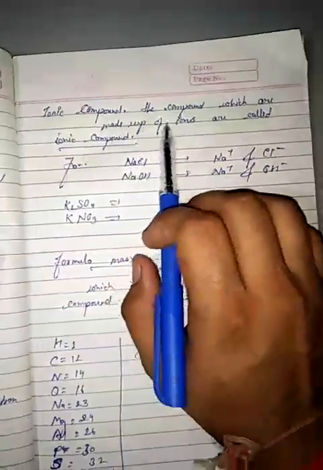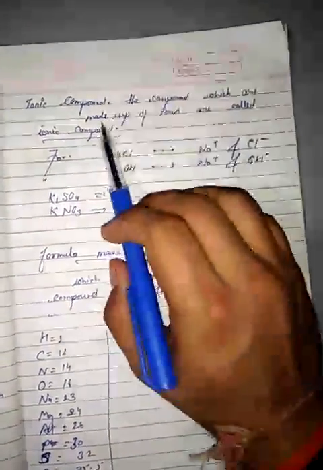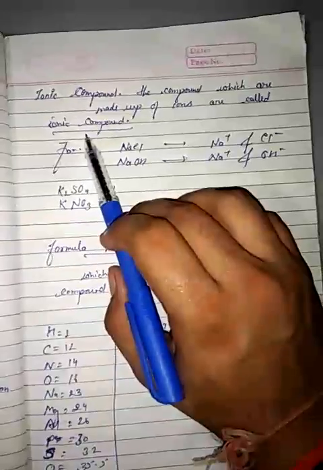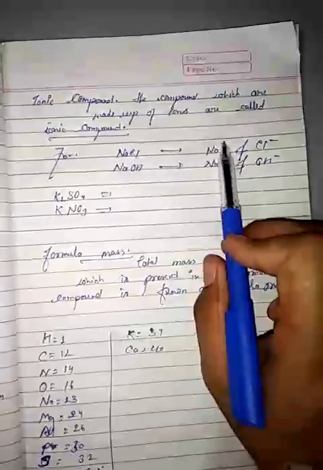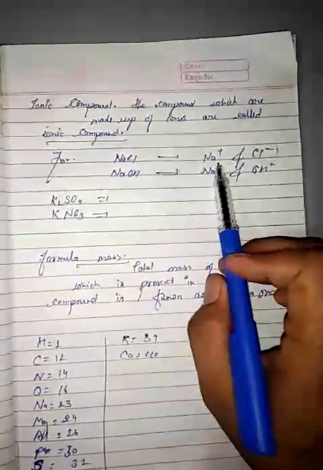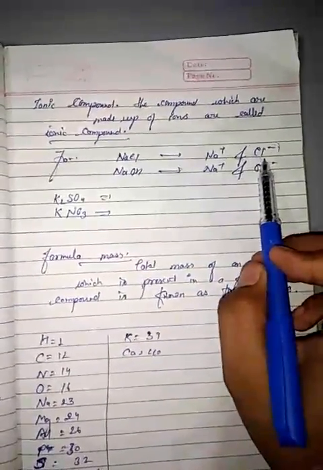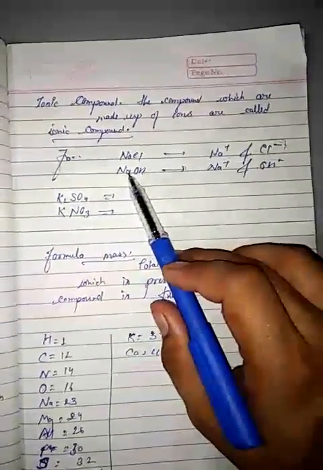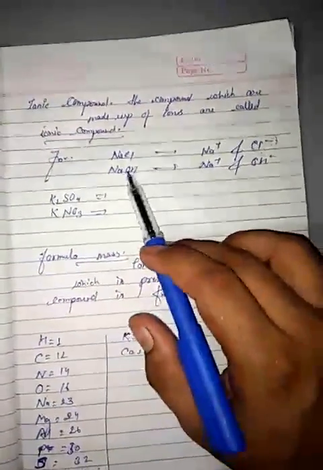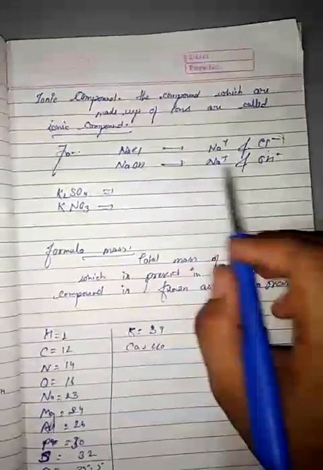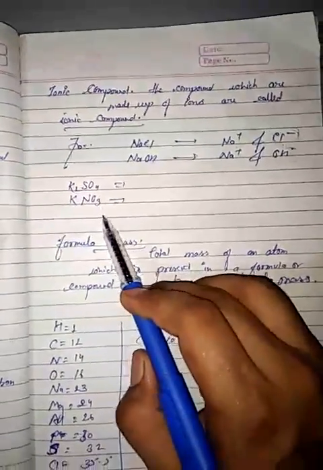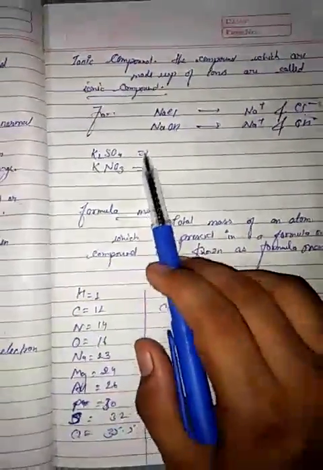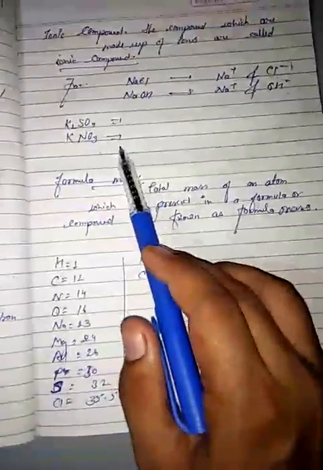Now the next topic is ionic compounds. Compounds which are made up of ions are called ionic compounds. For example, NaCl has a sodium ion and a chlorine ion. Sodium is in the form of a cation and chlorine is in the form of an anion. It is the same with sodium hydroxide, in which sodium is a cation and hydroxide is an anion. You can also split these into cations and anions.